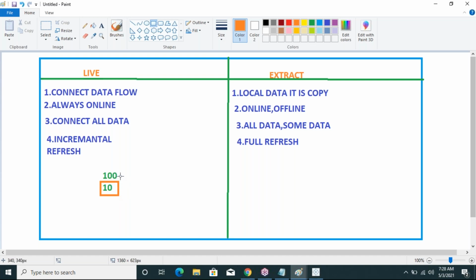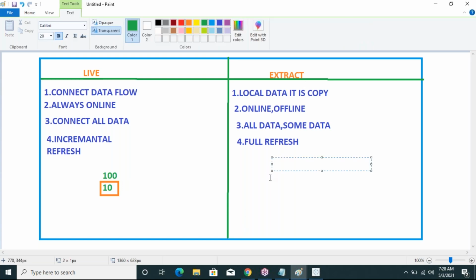To the 100, 10 records are added, but the 100 records are not refreshed, only the 10 records are added. In the extract connection, my data source has 100 records, and after some time I add 10 records.